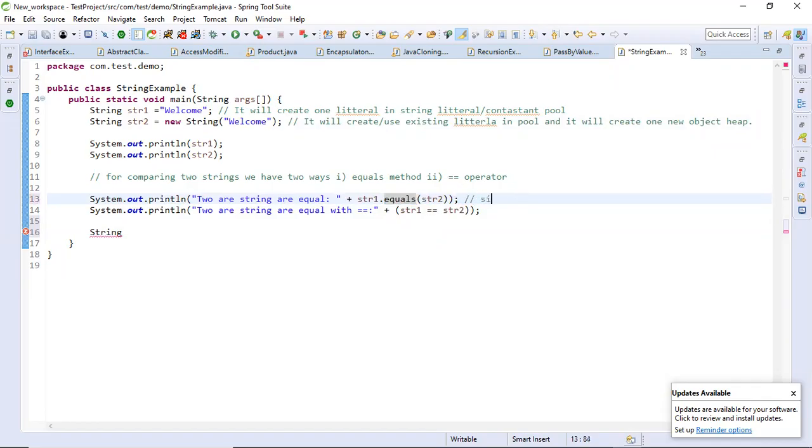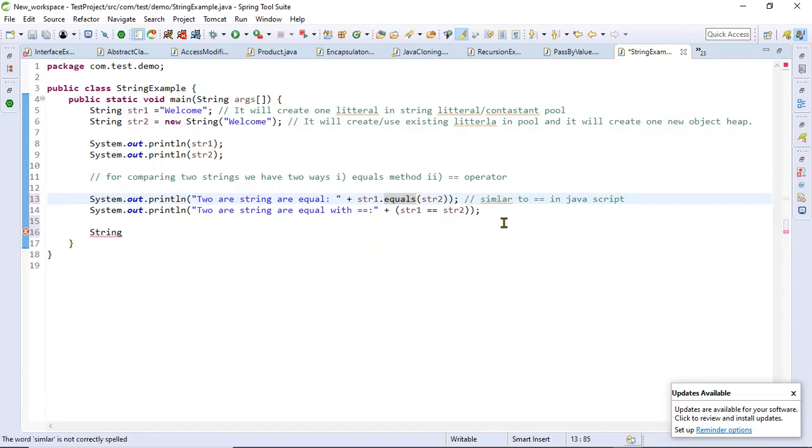JavaScript double equals just checks the content, and this also does the same thing. And the two equals here is like the three equals of JavaScript.